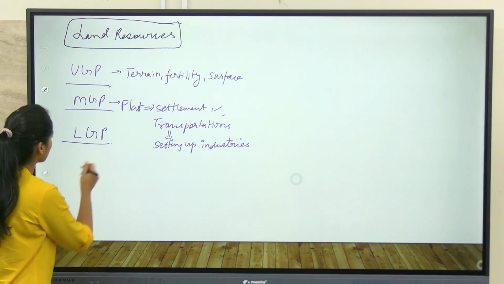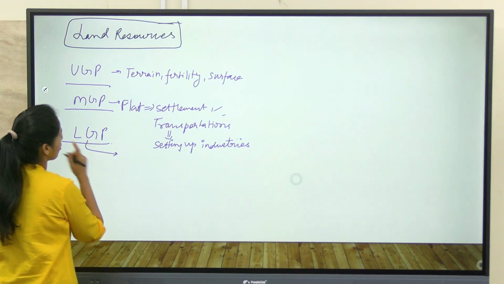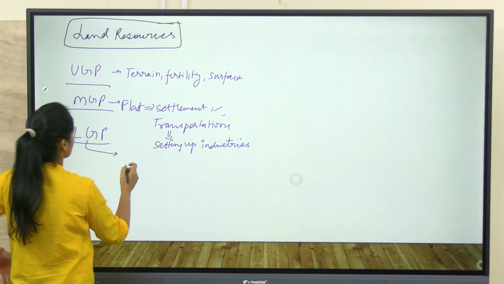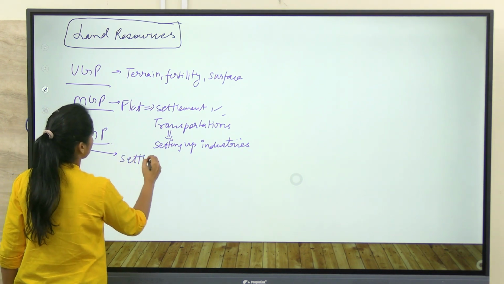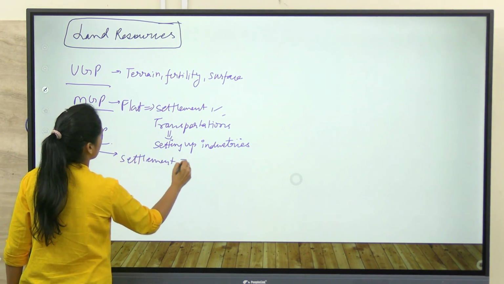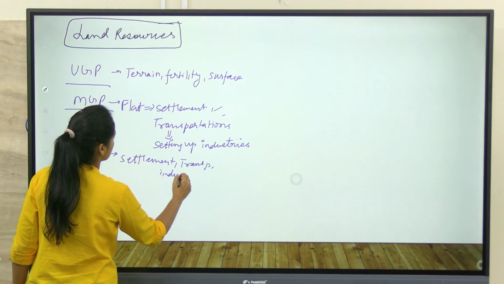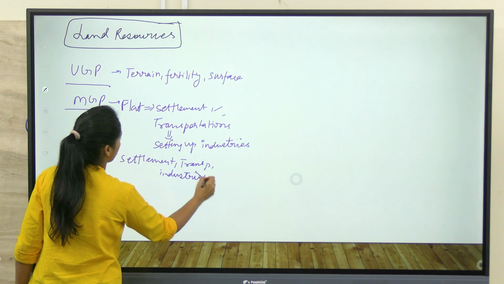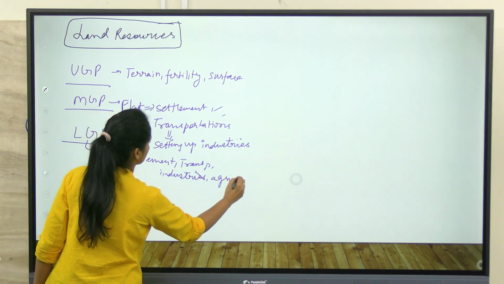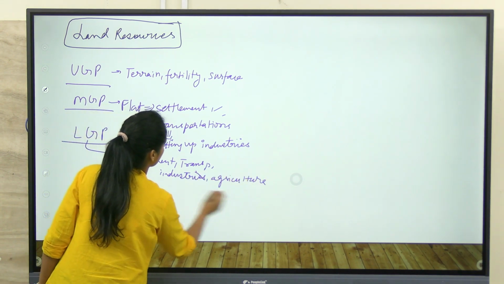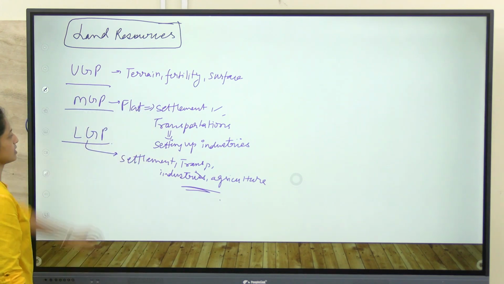Now coming to lower Ganga plain. So here also same thing. It is very easy to settle there. Transportation, industries, agriculture is very easy in these regions.